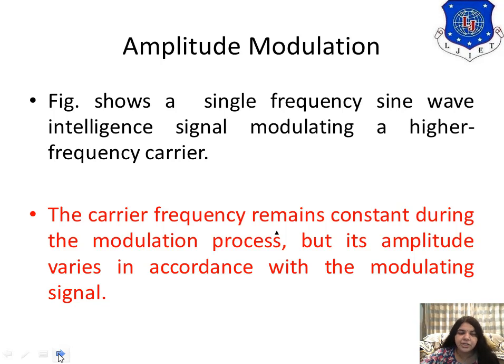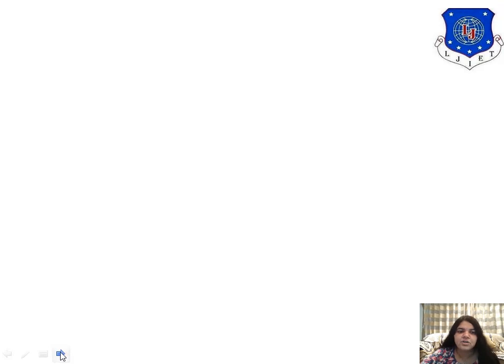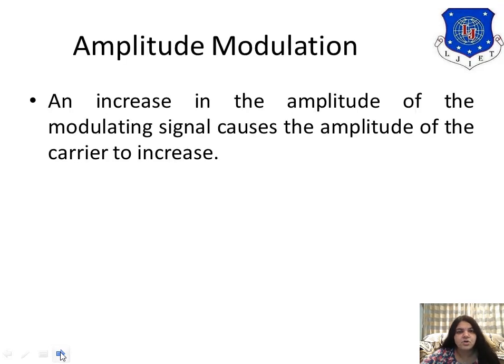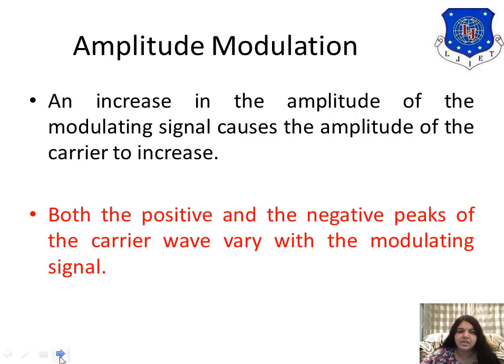When the modulating signal amplitude is 0, there is no change in the carrier amplitude. When the modulating signal amplitude increases, carrier amplitude increases. When the modulating signal amplitude decreases, carrier amplitude decreases. So an increase in the amplitude of the modulating signal causes the amplitude of the carrier to increase.